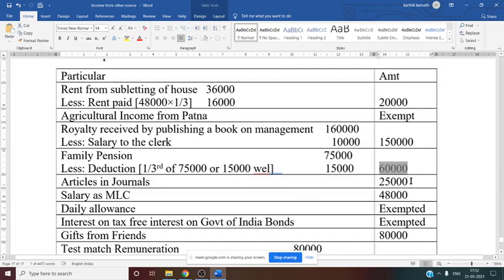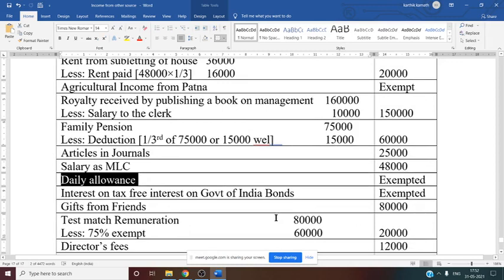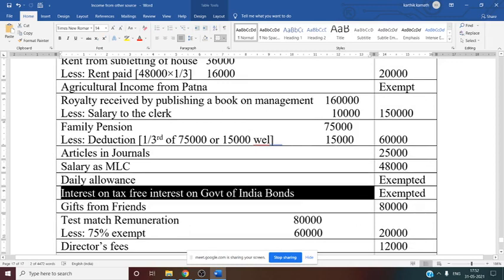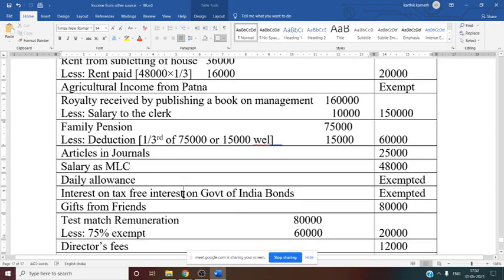Articles in journals we know taxable. Salary as MLC, it is taxable. Daily allowance is exempt. Any type of allowance for attending the session, it is exempt. Interest on tax-free government bond they have mentioned, so that is exempt. So this you can give exemption.